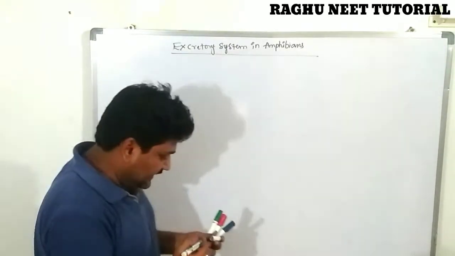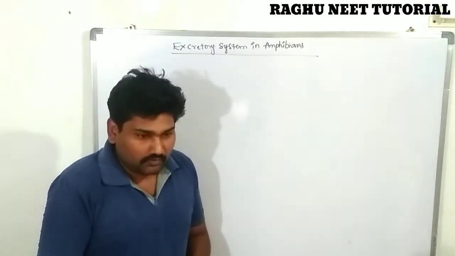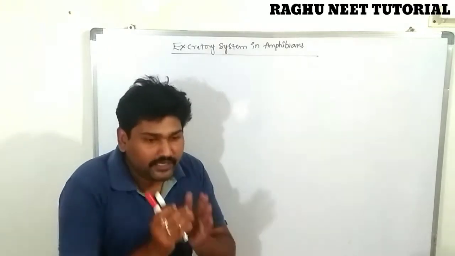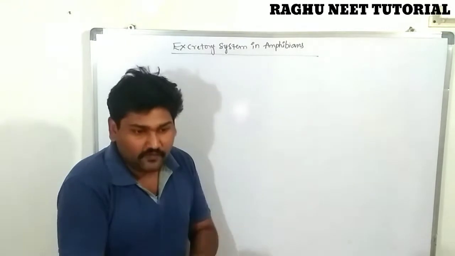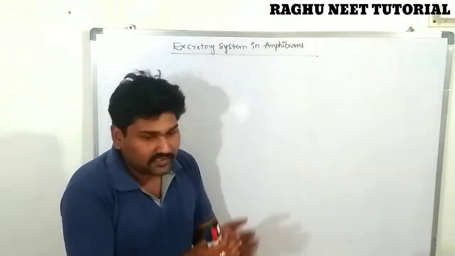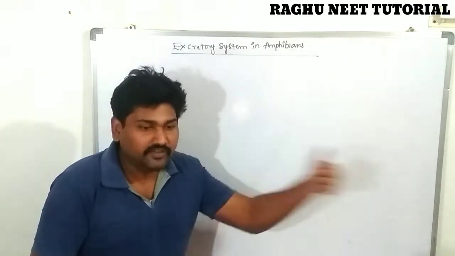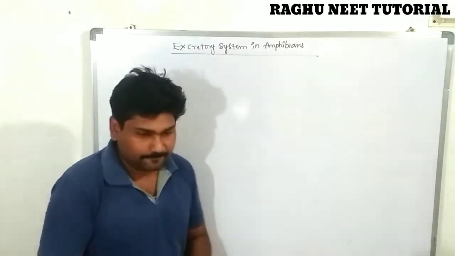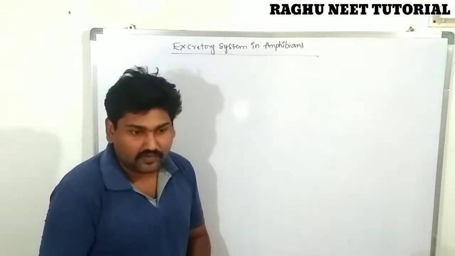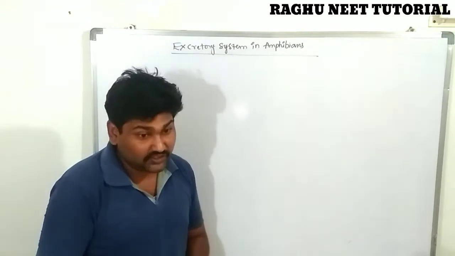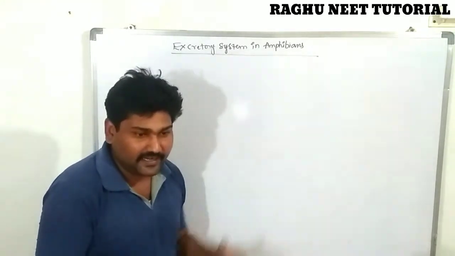So what is excretion? What is the excretory system? Excretion is nothing but the elimination of nitrogenous wastes from the various parts of the body, collecting the nitrogenous wastes from the body. That is called elimination. Elimination of nitrogenous wastes from the body is known as excretion. The process along with the excretory organs is known as the excretory system.